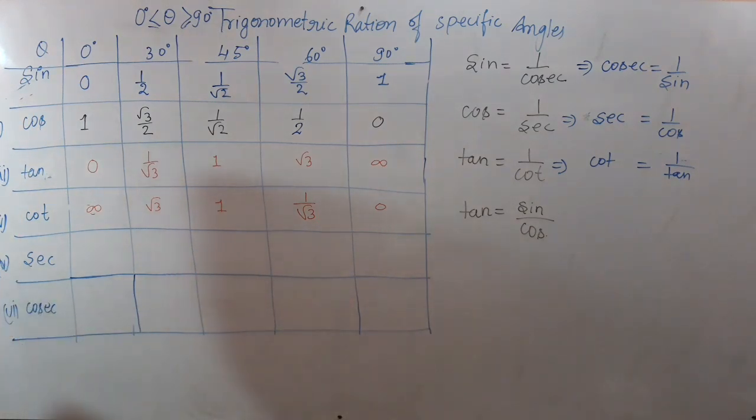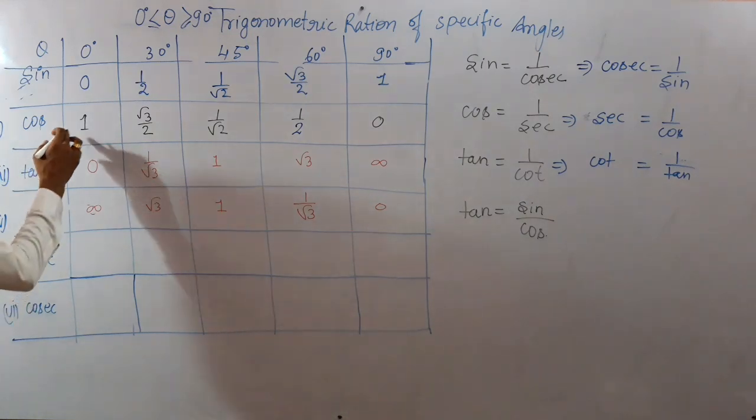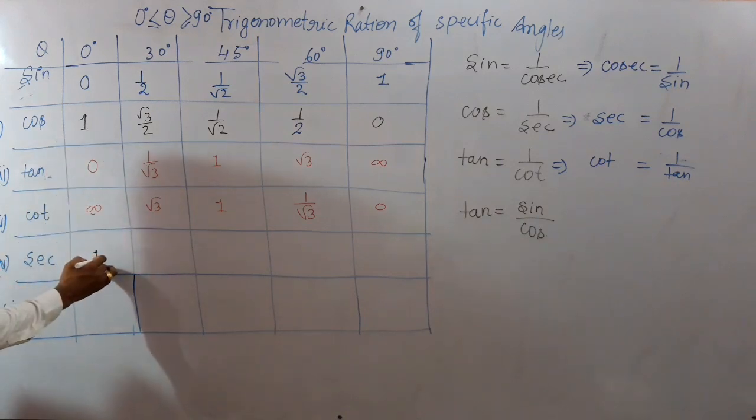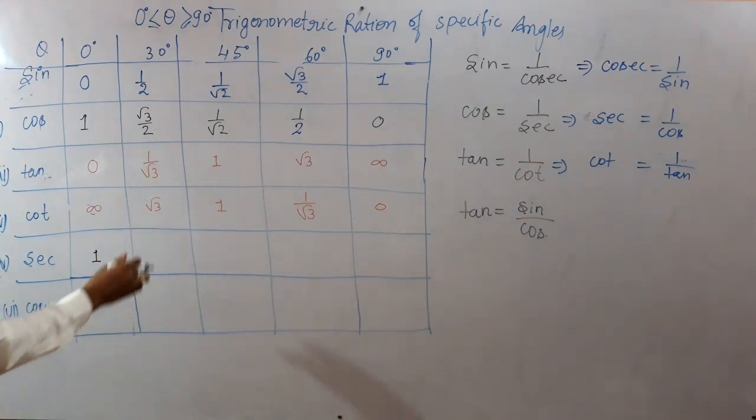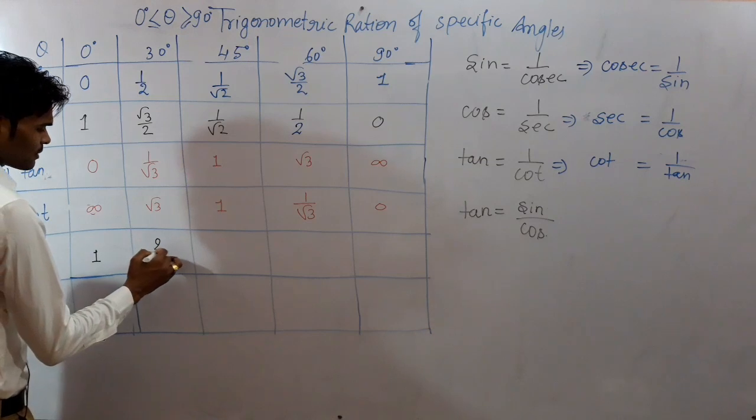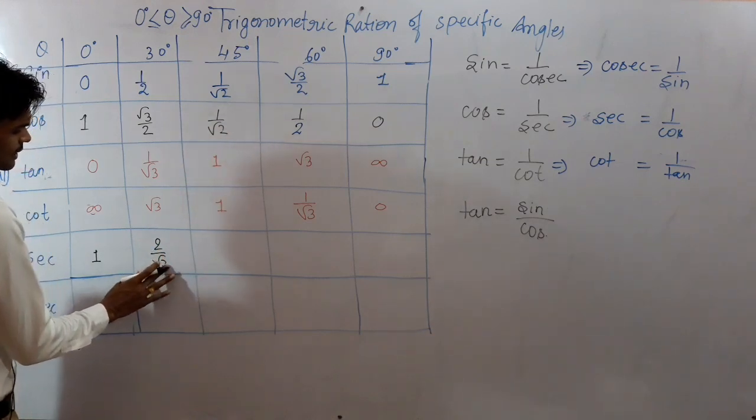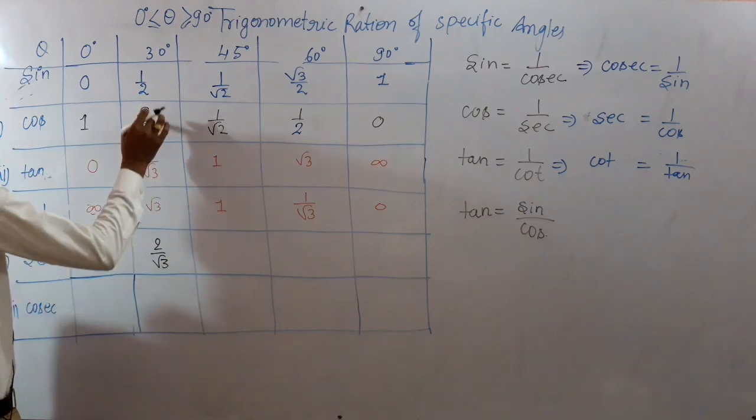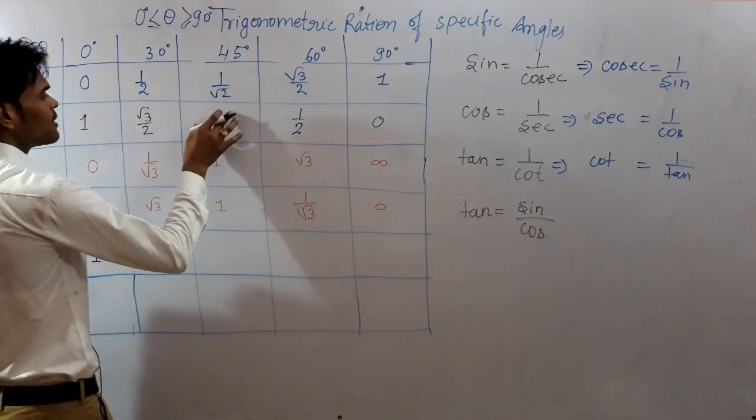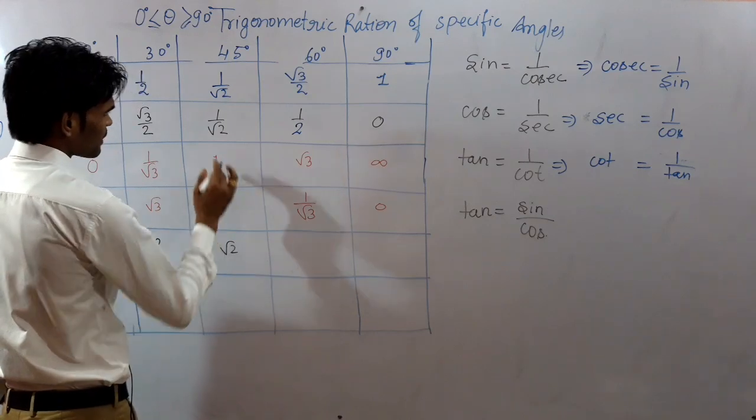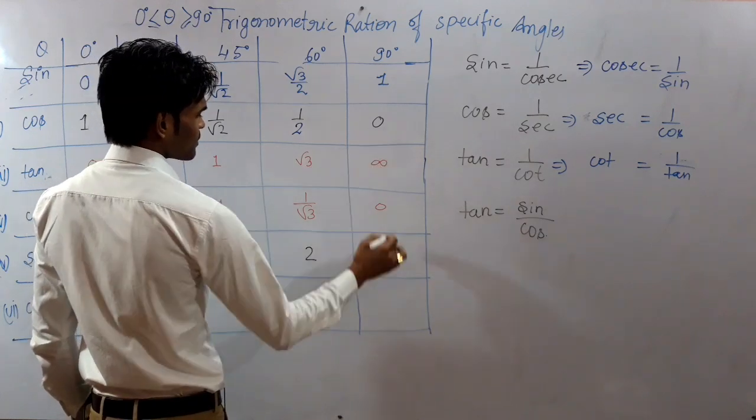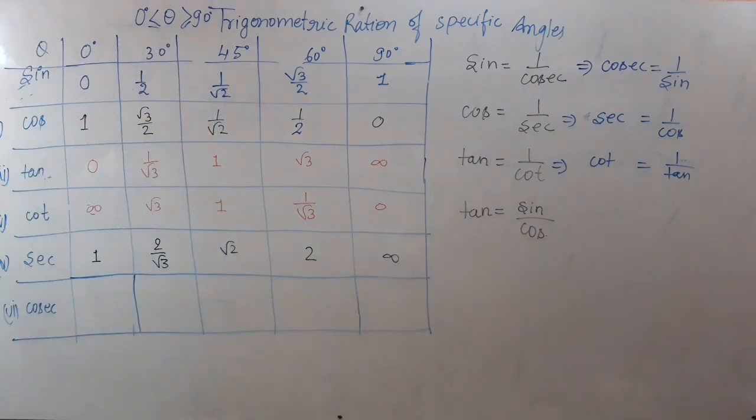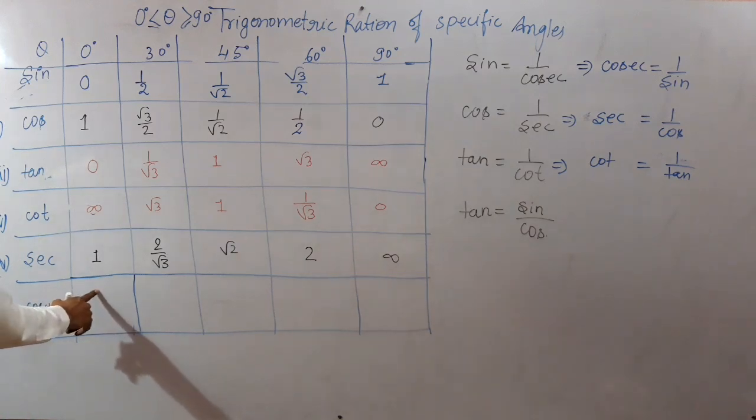Now sec is the reciprocal of cos. So you may write reciprocal of 1 will be 1. Reciprocal of under root 3 by 2 will be 2 by root 3. And reciprocal of 1 by root 2 will be root 2. And reciprocal of 1 by 2 will become 2. And reciprocal of 0 will become not defined. Is that clear? Again cosec.